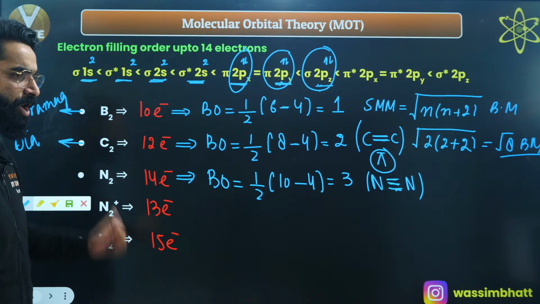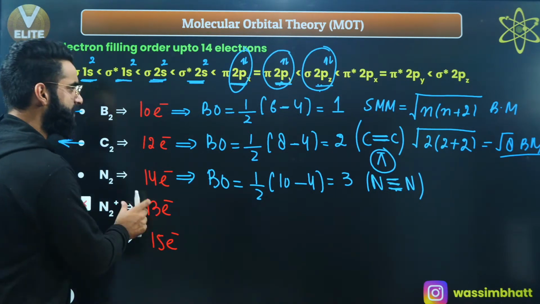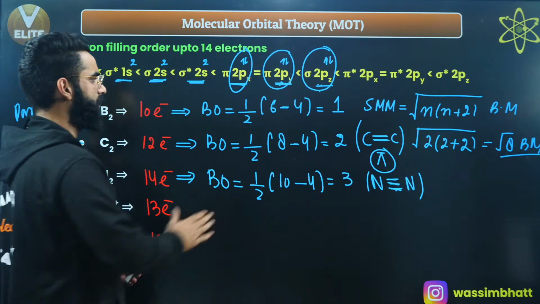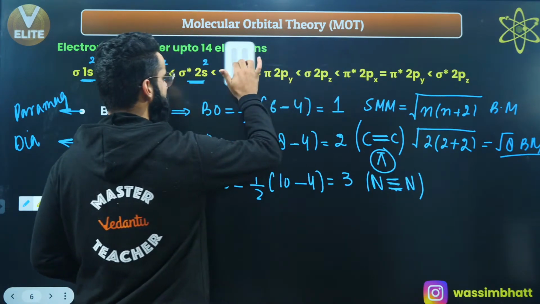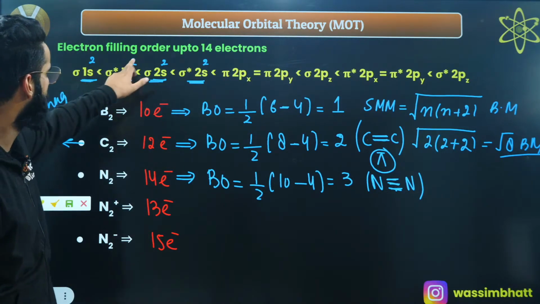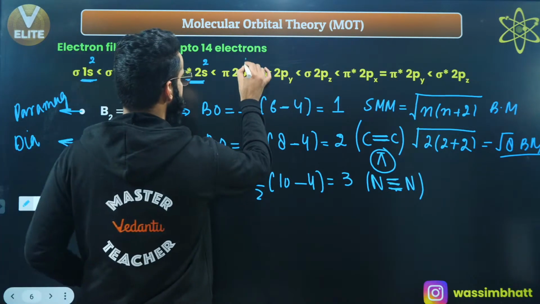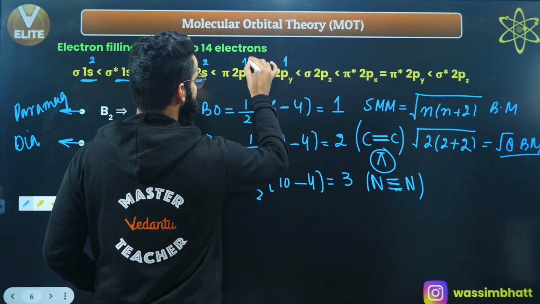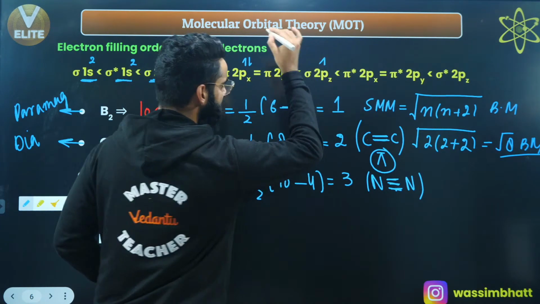Now people, let's talk about N2 positive. There are only 13 electrons, right? If there are 13 electrons, let's try to adjust these 13 electrons. Have a look. 2, 4, 6, 8, right? 9, 10, 11, 12 and 13, right?